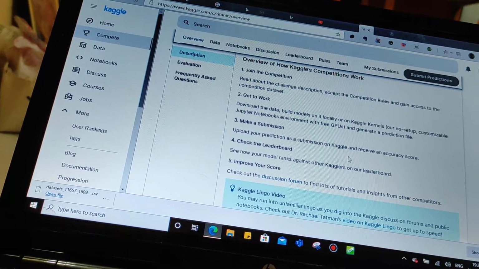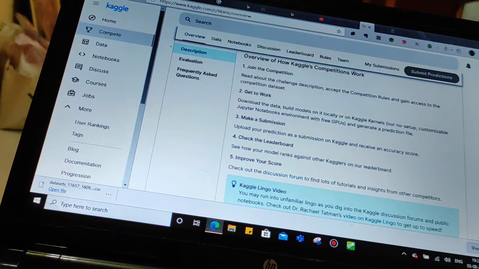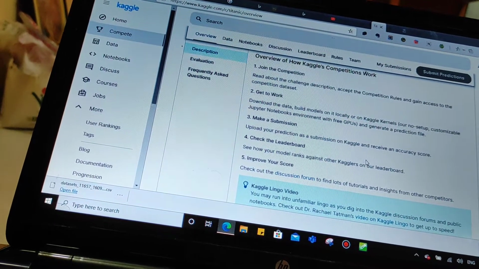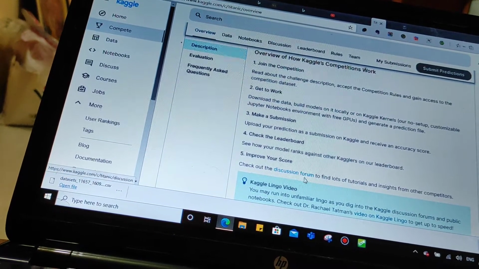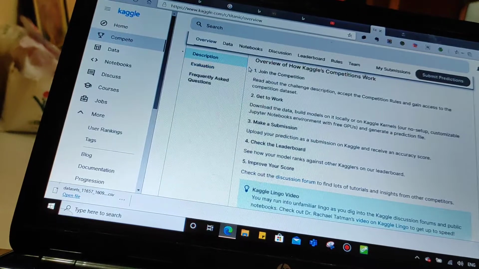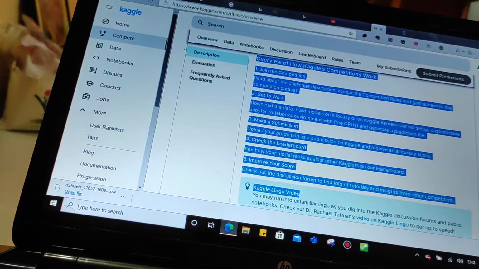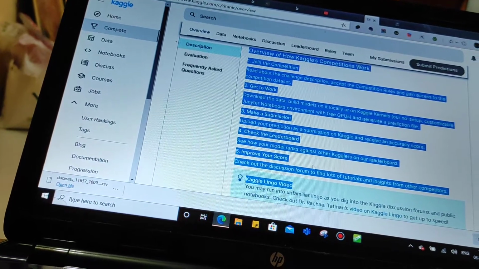Then you will receive an accuracy score. Then you have to check the leaderboard. You also have to click on the discussion forum to improve your score. These 5 things are very, very important: join the competition, get to work, make a submission, check the leaderboard, improve your score.